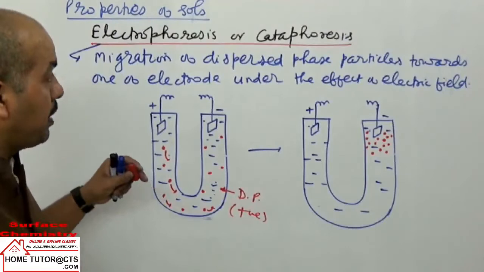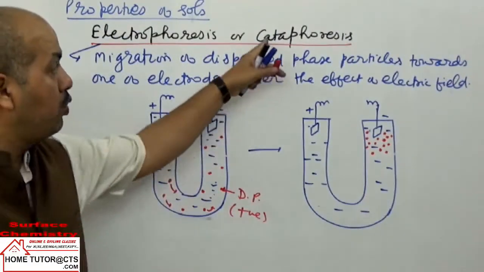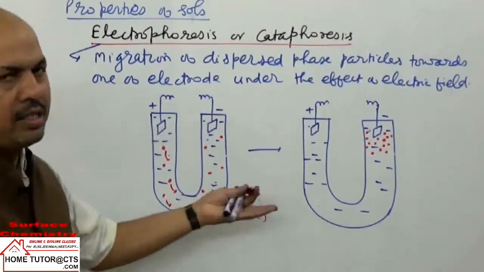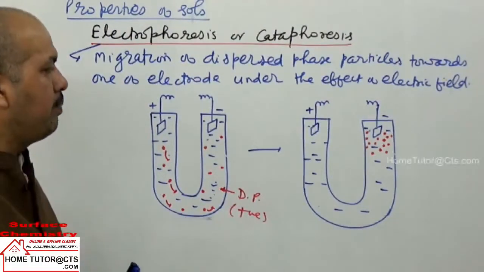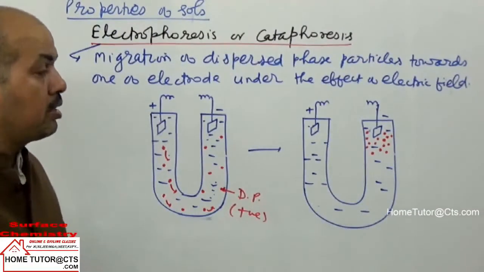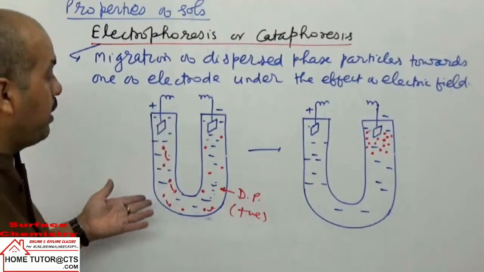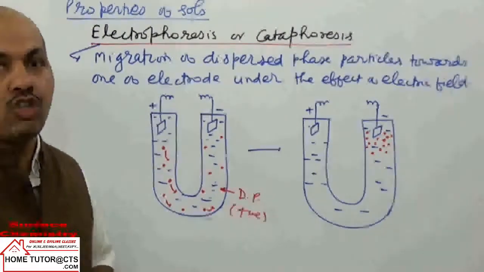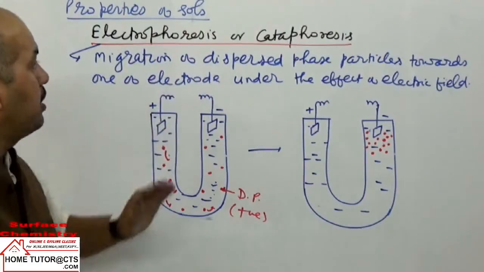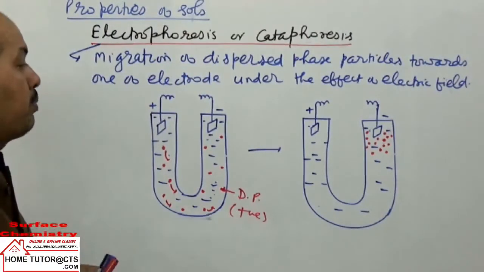Earlier, the majority of particles were moving toward the cathode, so the name cataphoresis was given. But it is observed that in many cases they can migrate to either side, and that depends upon the charge that is present on the dispersed phase particles. They may carry positive charge or they may carry negative charge. Accordingly, they can show migration. This property is electrophoresis, an electrical property.